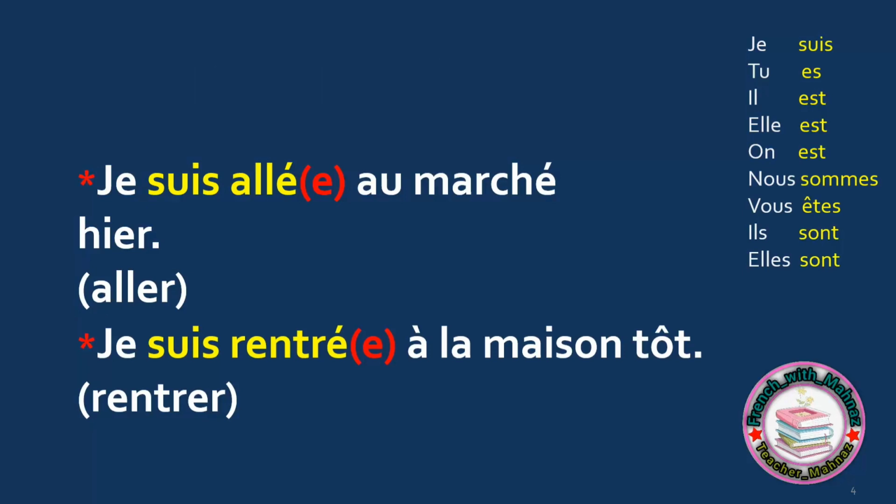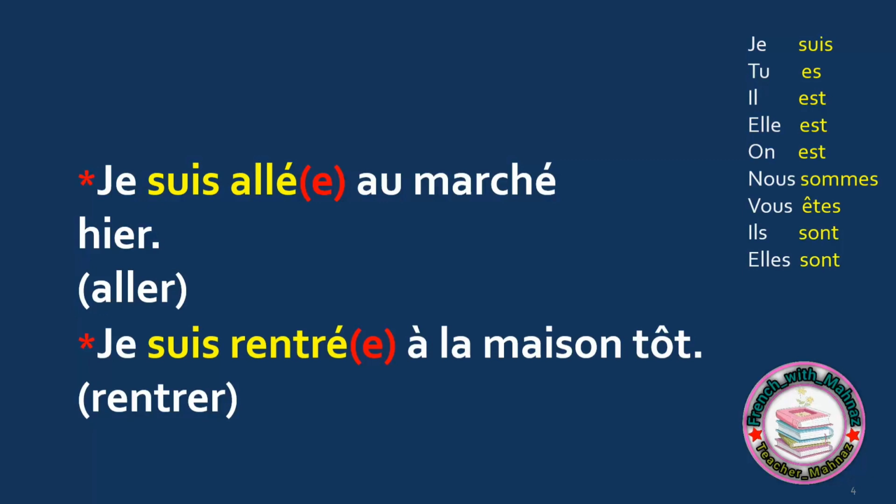Here we have movement verbs, and I show you what happens when we use être, to be, as your helping verb in passé composé. So here I have aller, to go. This is a movement verb, so I have to use être, to be, as its helping verb. So I say je suis allée. I went. I conjugate être in the present time, je suis, and then I have PP, allé. I memorize it by heart.